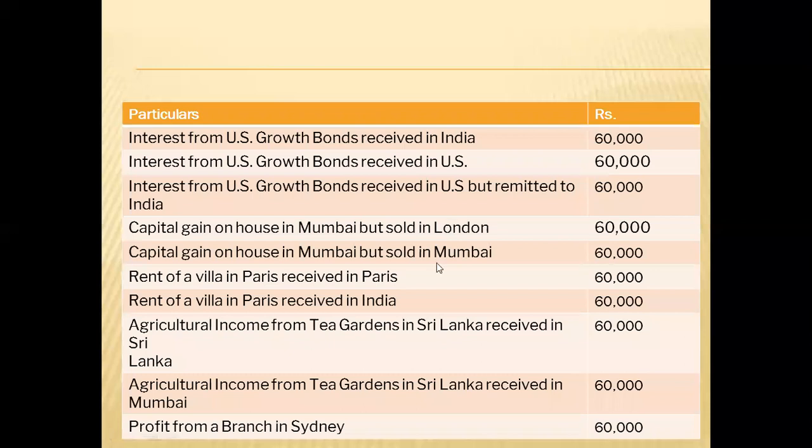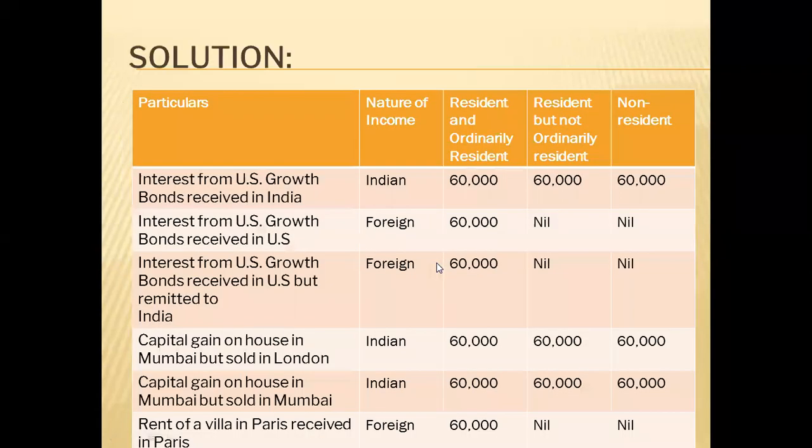Now, after classifying this, we will have to calculate the total income also of the person. So how we will do? Let us see that. See, your solution should be like this. Normally, it should be like this in tabular form of scope of total income. Particulars, that is the list of income given, nature of income, and different assumption.